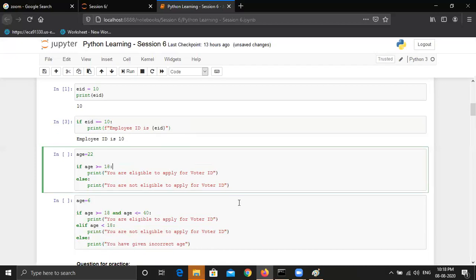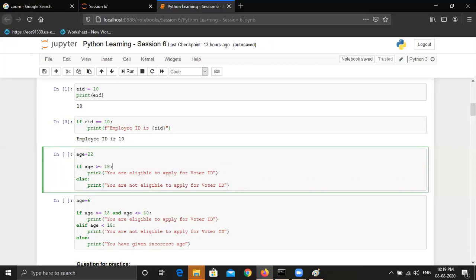Now let's move ahead and create another variable, which is age. I have kept age as 22, and let's write if age is greater than or equal to 18, then we are printing you are eligible to apply for voter ID. Else, I have not included elif as it is optional. It totally depends on me. Under else, I'm writing that except this condition, any other age which is less than 18 should be processed under this else block.